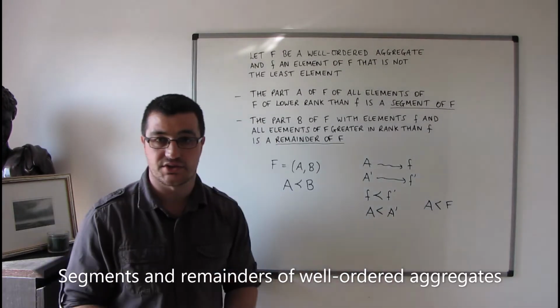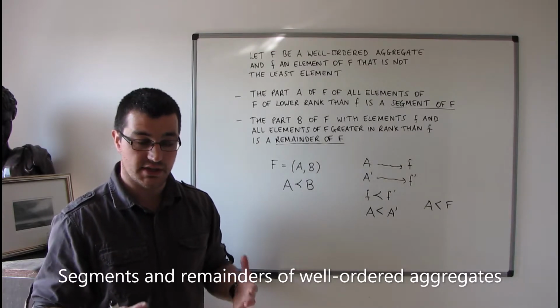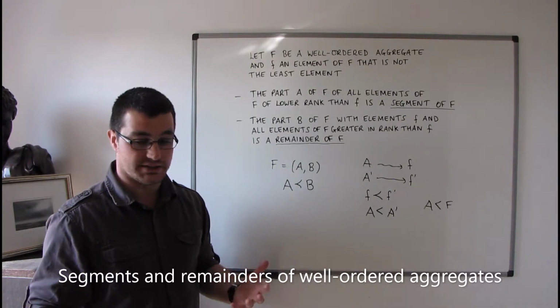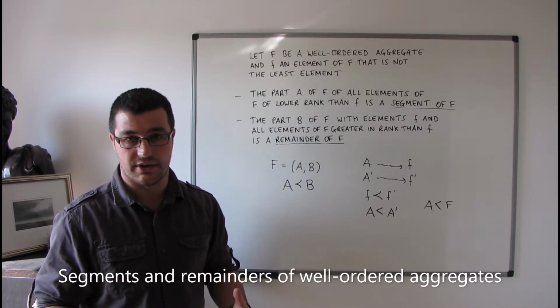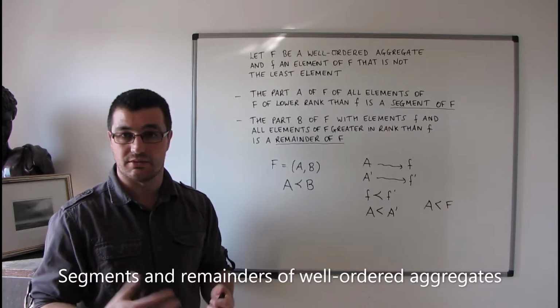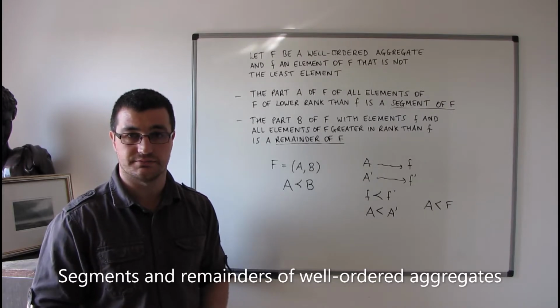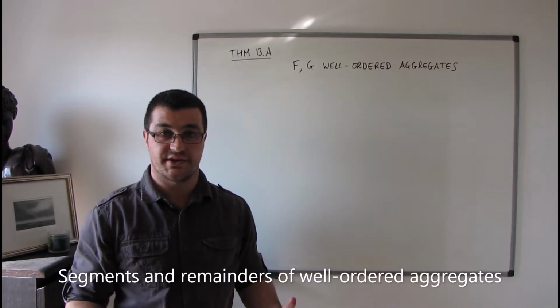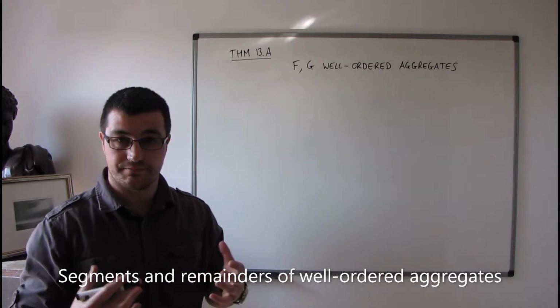So now let's have a look at some theorems relating to segments. There are quite a lot of theorems in this section now. So this is section 13 in Cantor's book. I'm not going to go through every theorem. I'm not even going to state every theorem necessarily, but I'm going to choose some of them that I think are more interesting. So this is Theorem A from section 13 in Cantor's work.